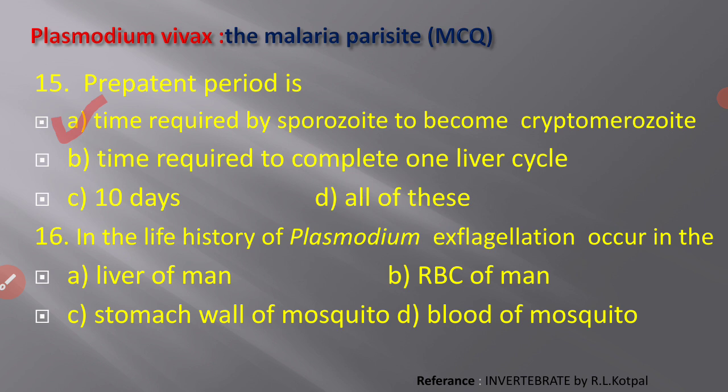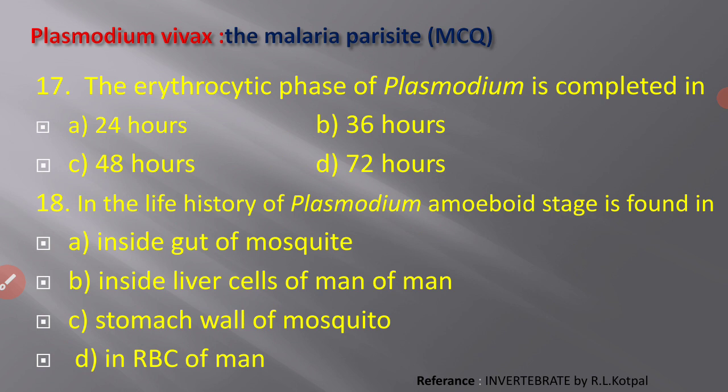Where can this occur? Option A, liver of man, B, RBC of man, C, stomach wall of mosquito, and D, blood of mosquito. So the exflagellation stage occurs in the stomach wall of mosquito.